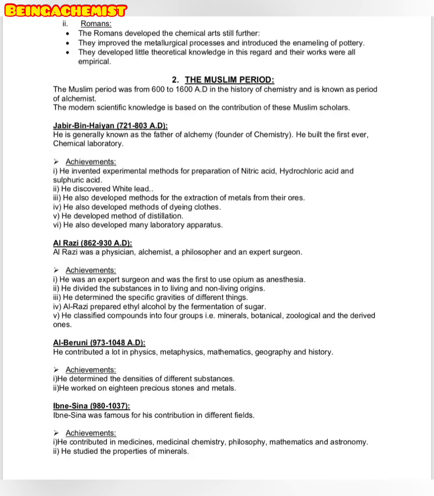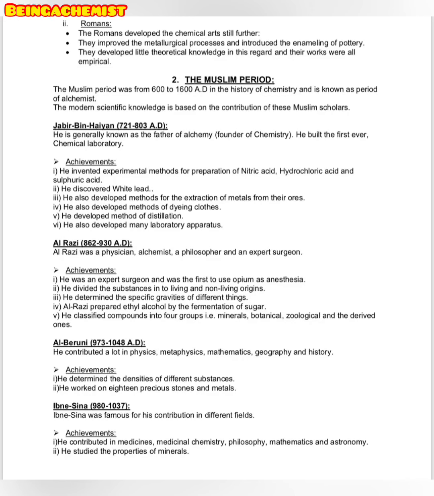So in the 600 to 1600 AD phase in the history of chemistry, the Muslim period was between these years, and this period was also known as the period of alchemists. The modern scientific knowledge is based on the contribution of these Muslim scholars.